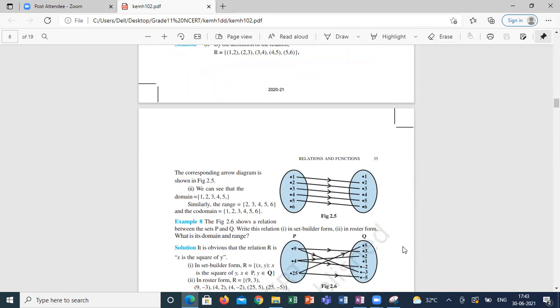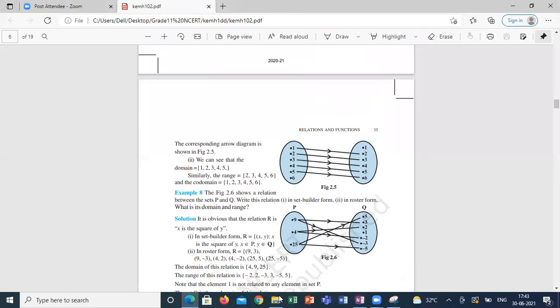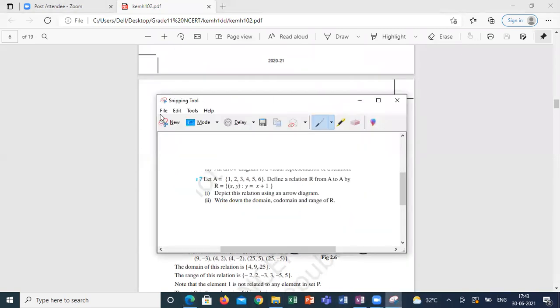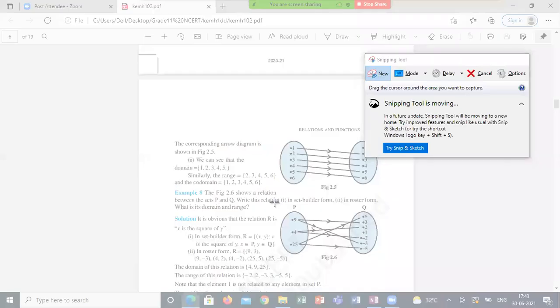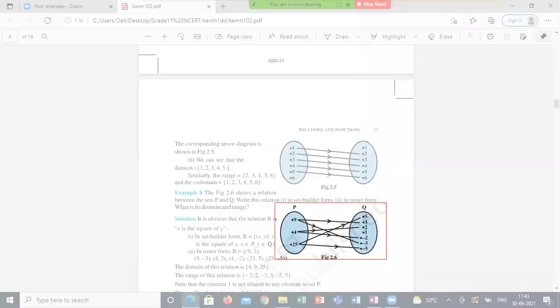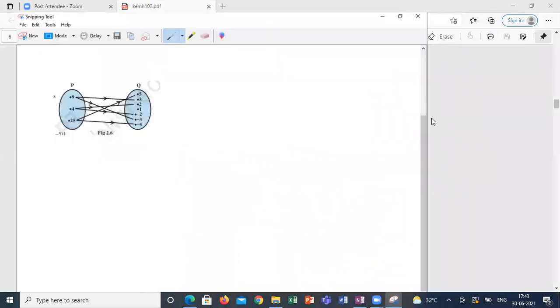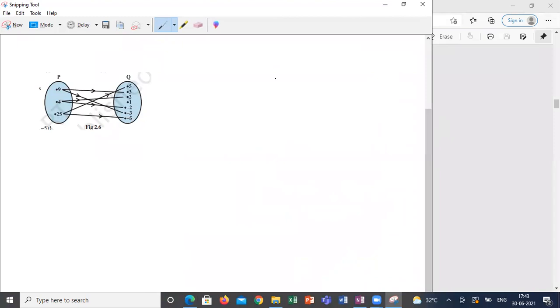Guys, understood what I'm saying? Yes. Now I'm going to give one more diagram. From this diagram, anyone can identify. I need the domain, codomain and range. Please write the domain, codomain, range.